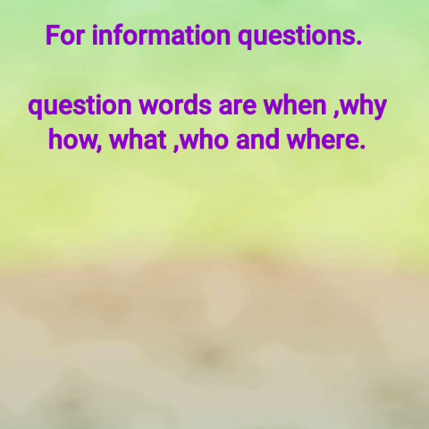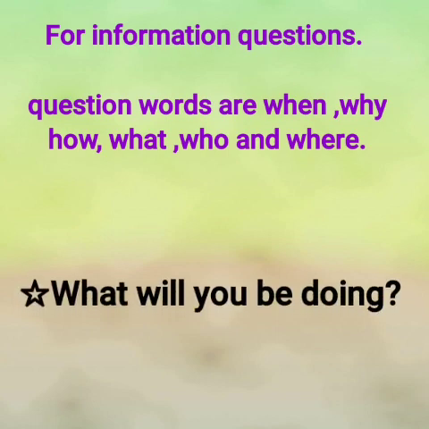For information questions, if you want to get information about someone or something, you always have to ask WH questions. WH questions are when, why, how, what, who, and where. For example, what will you be doing?